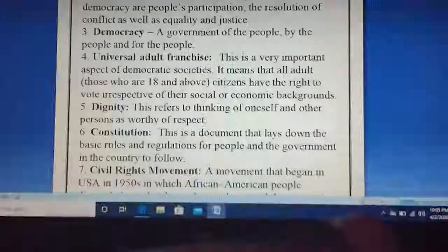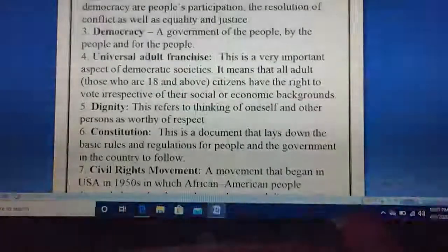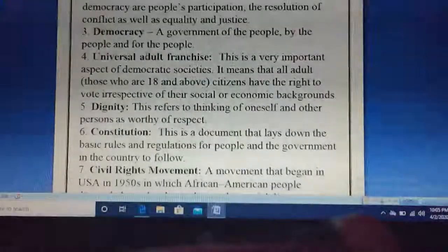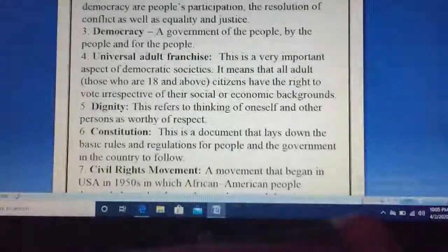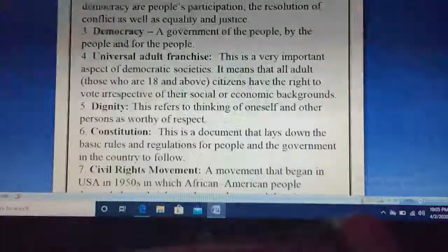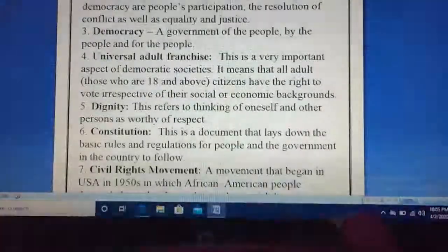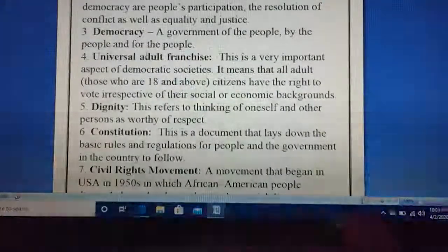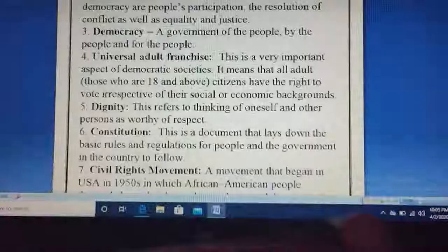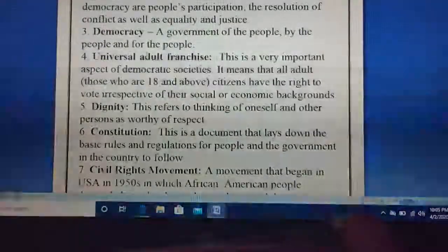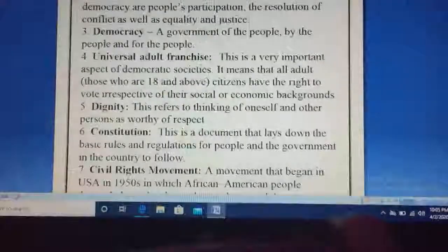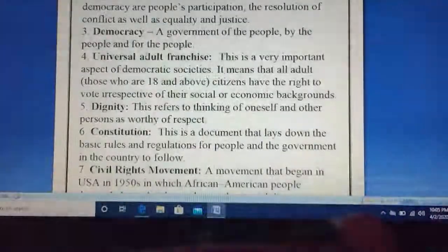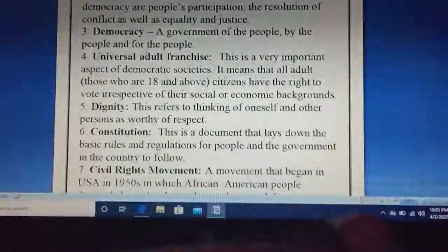Key elements of democracy. We have already discussed that. There are four key elements of democracy. First is people's participation, then the resolution of conflict, equality, and justice. People's participation in democracy is through different ways, and one of the common ways is universal adult franchise. Resolution of conflict means if there is any issue, it could be resolved in a peaceful and better way, and giving equal rights and equal opportunities to everybody.